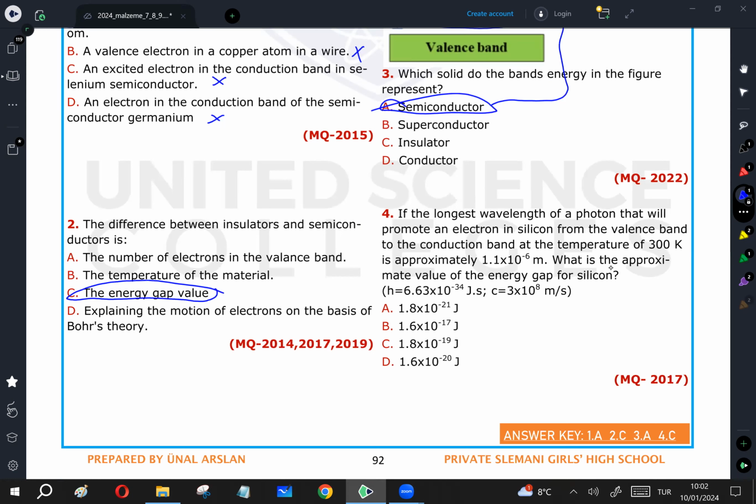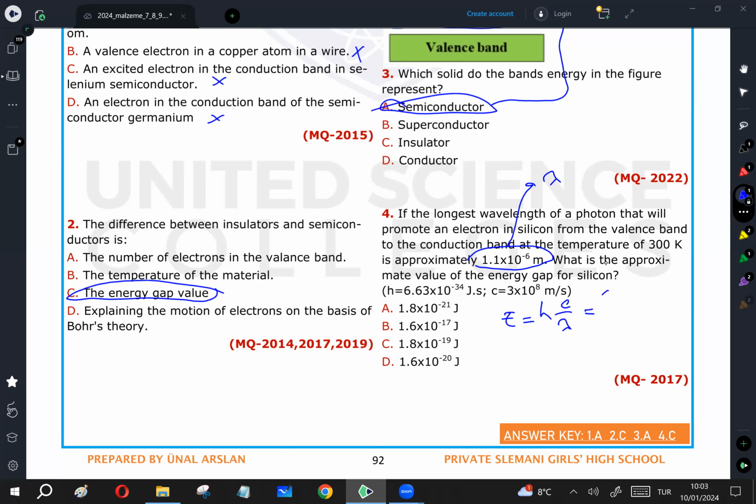And question number 4: the longest wavelength of a photon that will promote an electron in silicon from the valence band to the conduction band at a temperature of 300 Kelvin is approximately 1.1 times 10 to the power of -6. This is lambda. What is the approximate value of the energy gap? Of course, the energy gap is going to be equal to the energy of the photon which moves an electron from the valence band to the conduction band. So we will calculate the energy of this photon, which is equal to the energy gap value. The energy of a photon in terms of wavelength is h times c over lambda.